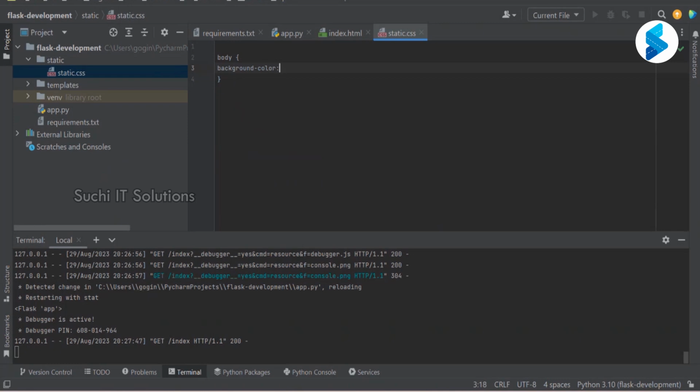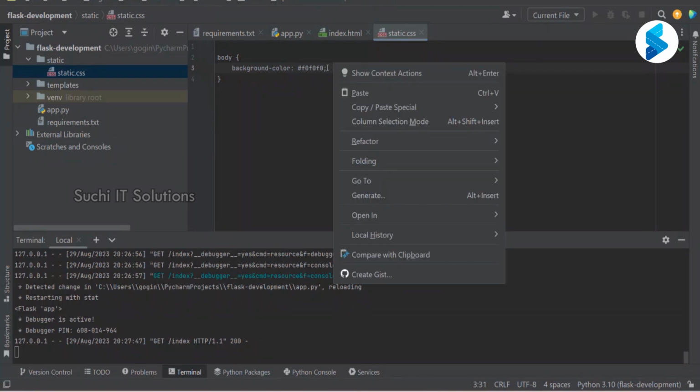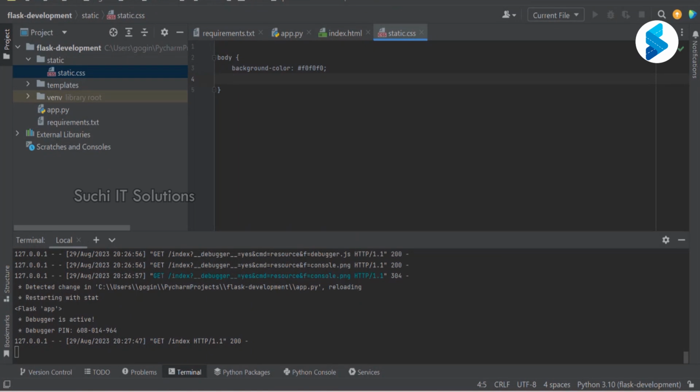Right, for the background color, I'm going to use an ash color. Right, I'm defining my CSS. If you learned CSS, these are basic stylings that I am trying to use. That's it. I'm just going to use this.